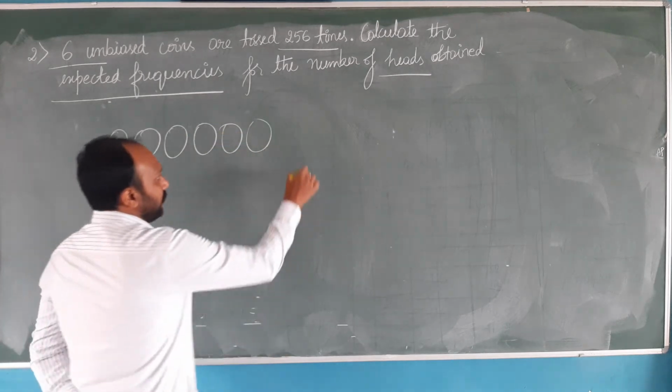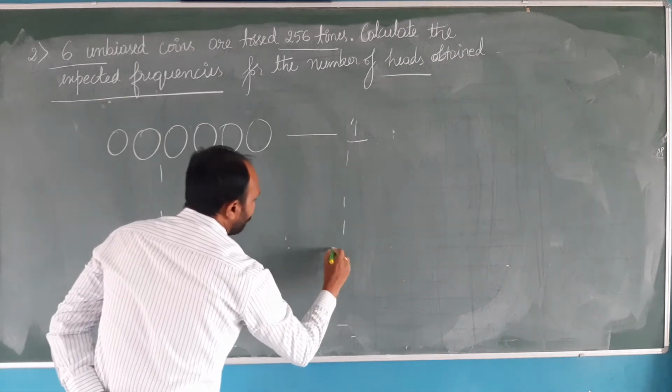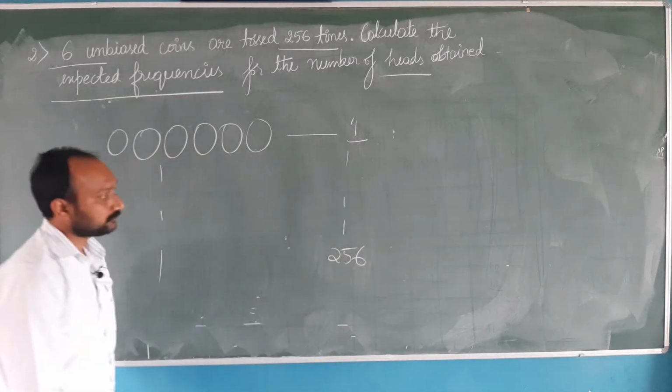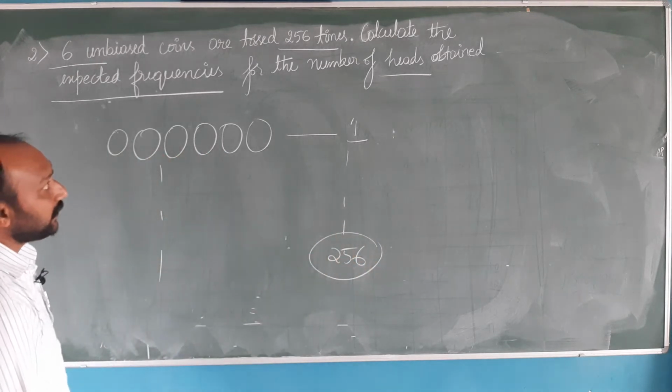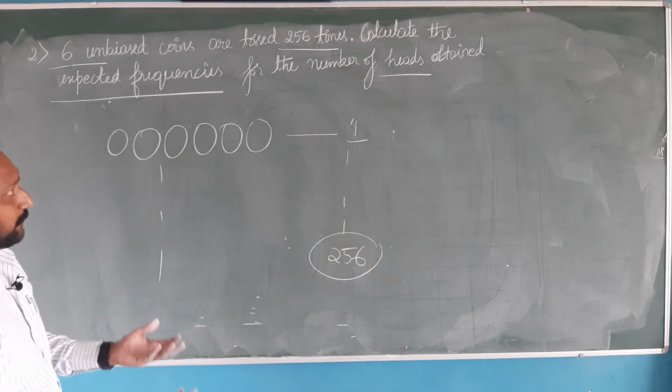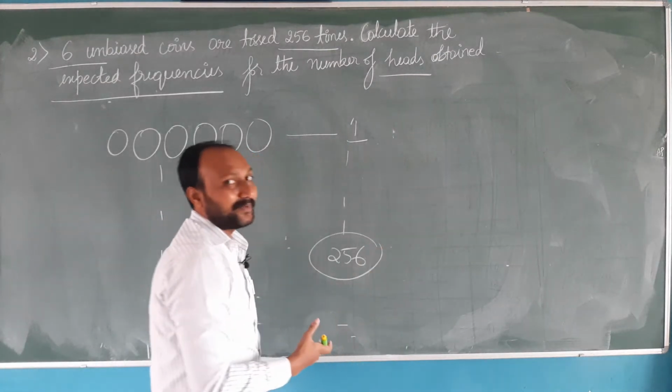How many times? Not once, but we will be tossing it 256 times. Out of these 256 times of tosses, we need to say what is the expectation of frequency of heads. How many heads we can expect?